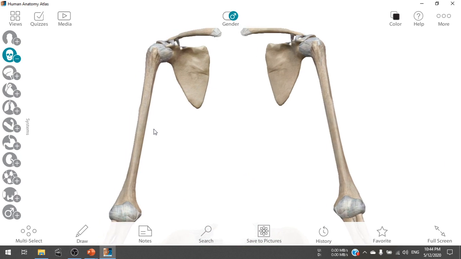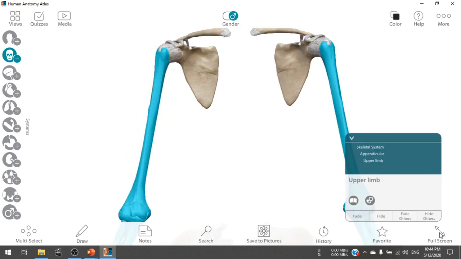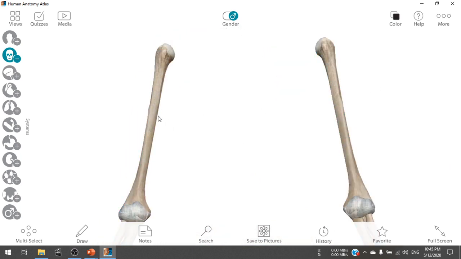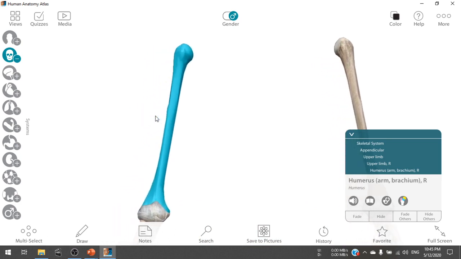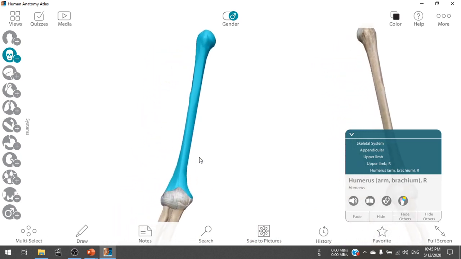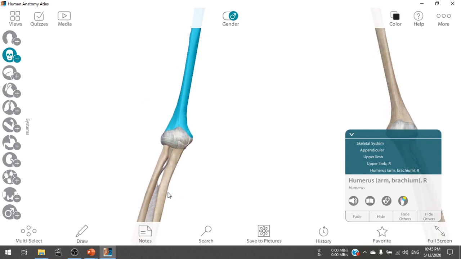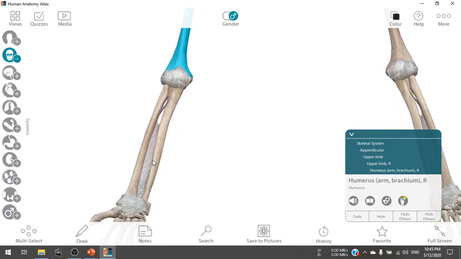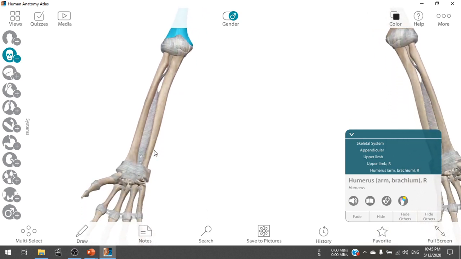In our upper limb, the longest bone in the hand is the humerus. At the bottom of it there are 2 bones called radius and ulna.